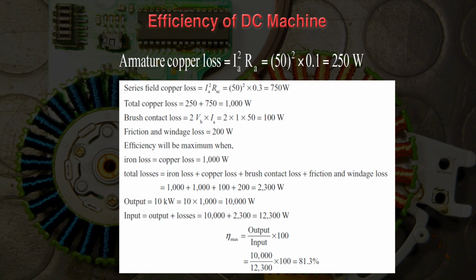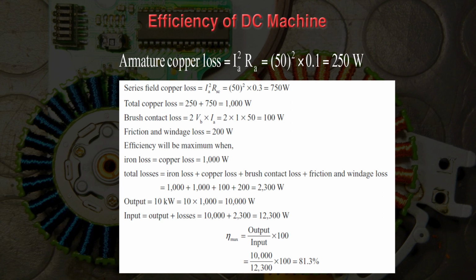Efficiency will be maximum when iron losses is equal to copper losses, so it comes to 1000 watt. So total losses can be written as iron losses plus copper losses plus brush contact losses plus friction and windage losses. So iron losses is 1000 watt, copper losses is also 1000 watt, brush contact loss is 100 watt, friction and windage losses is 200 watt. So total losses comes to 2300 watt.